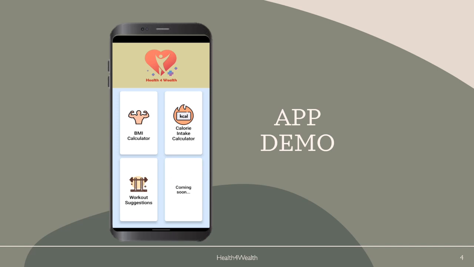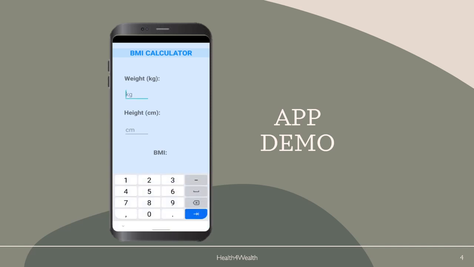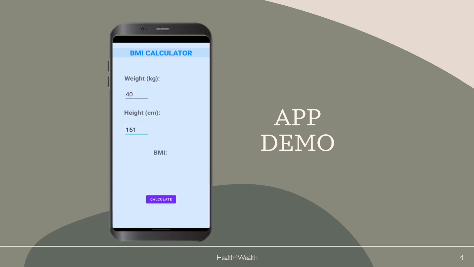So, when the user clicks on BMI calculator, this page will be displayed, where the user can key in their weight in kg and height in cm, and when they click on calculate, their BMI will be auto-calculated by the app, and their BMI classification will also be displayed.